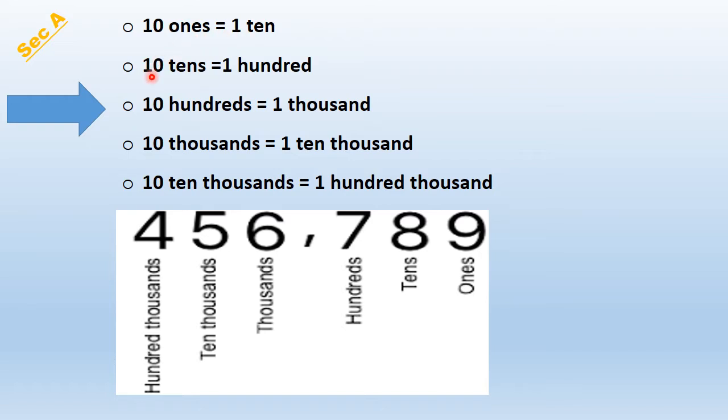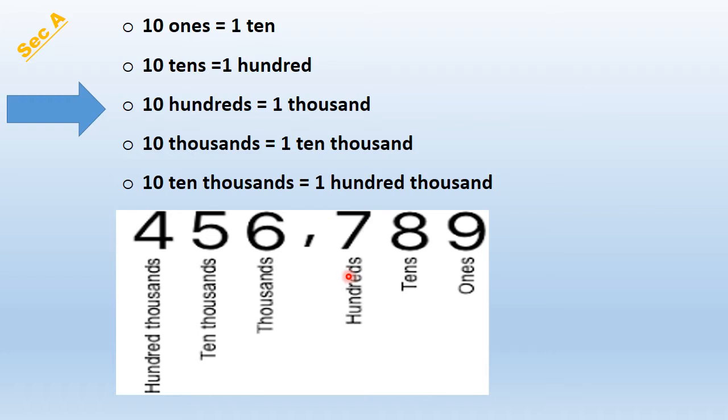Okay? If you combine 10 tens, for example, you've got 1 ten and then 2 tens, 3 tens, 4 tens, 5 tens. So if you combine all the 10 tens, you get 100. If you combine 10 hundreds, you get 1000. If you combine 10 thousands, you get 10,000. And if you combine 10 10,000s, you get 100,000. So ones, tens, hundreds, you must have learned this in your previous class. Thousands, 10,000s, 100,000s, this is something probably new for you.